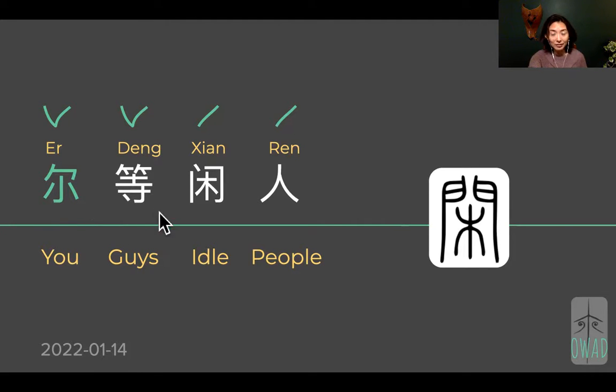Okay, 等, we talked about it in a previous episode, but here again, 等 means equal in its original form. It came from the ancient book form, bamboo strips strung together to make a book, right? The characters have to be written along that strip, so we read top down.